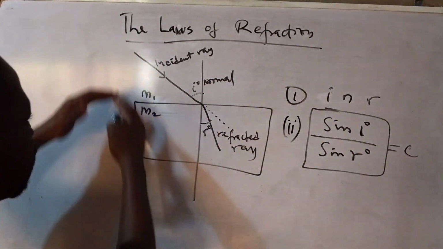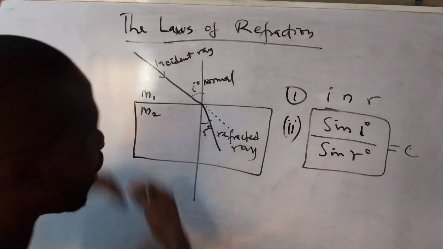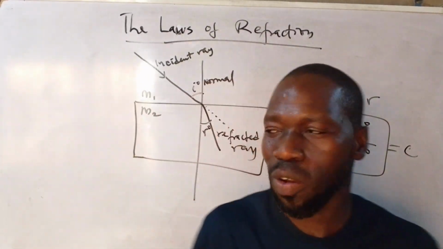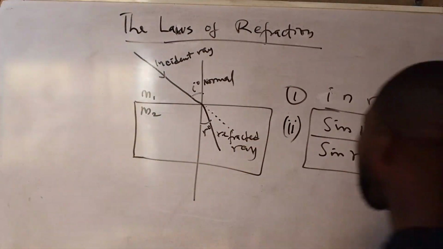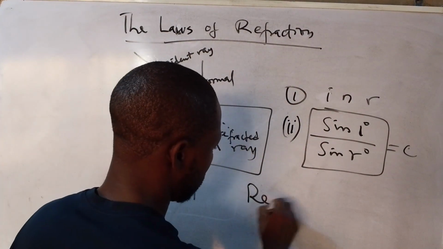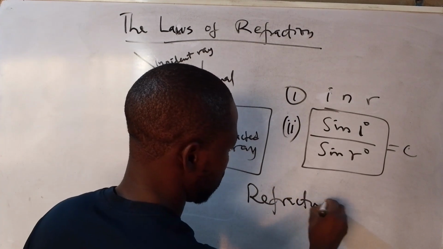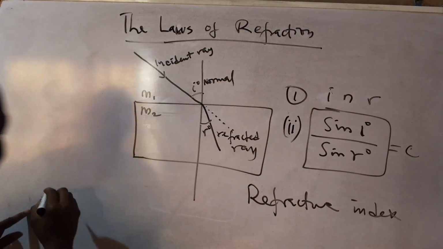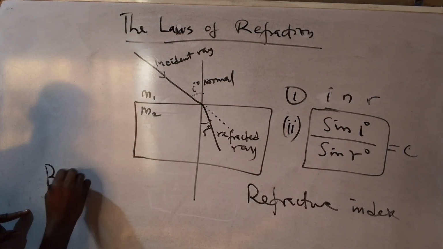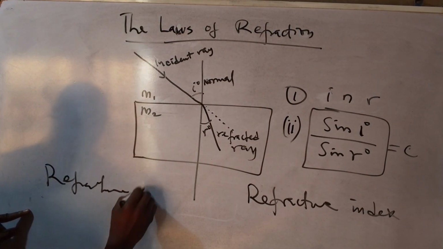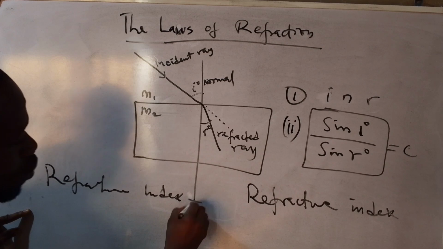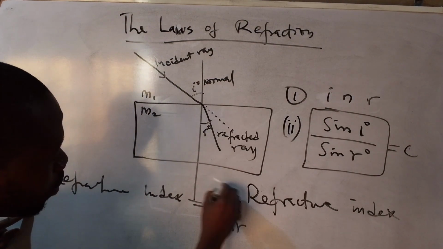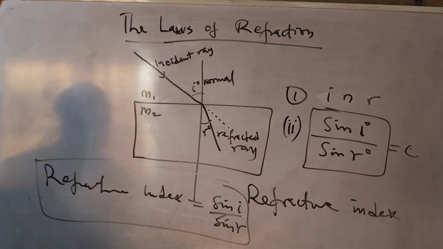For example, for air to water it is constant, for water to kerosene it is constant, from air to glass it is constant, and this constant is called the refractive index. All right, so the refractive index is what? Sine i over sine r. That's the second law of refraction.